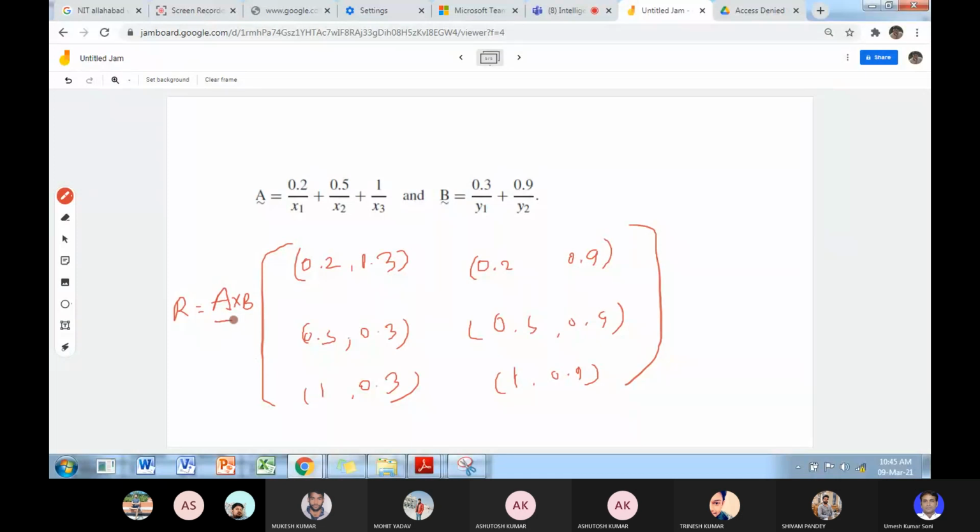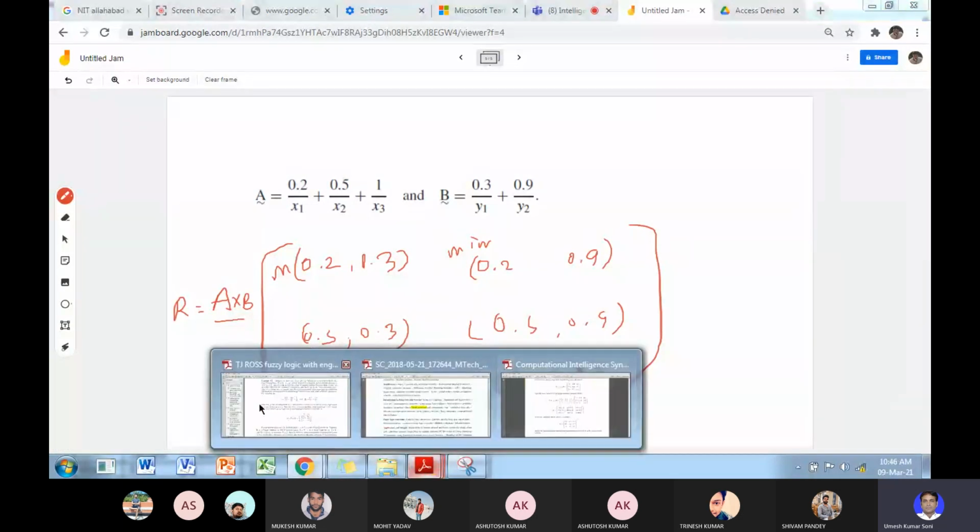The Cartesian product between fuzzy relation A and B. So what is this? This is the minimum of these elements. So the relation between A and B is defined by the minimum of these elements I had defined earlier.